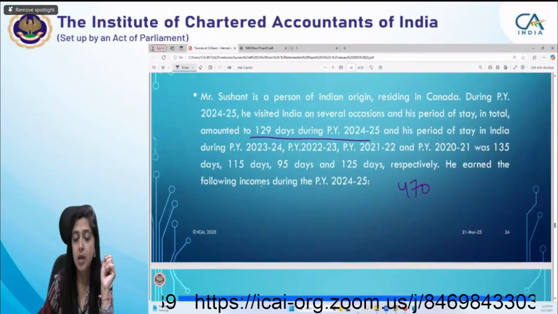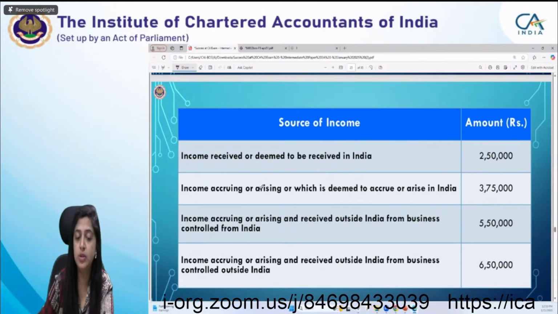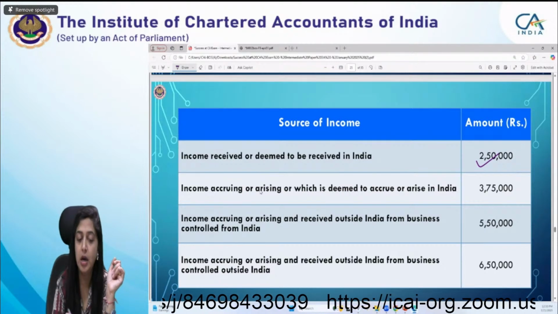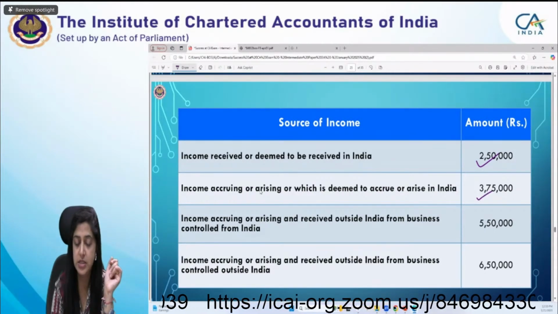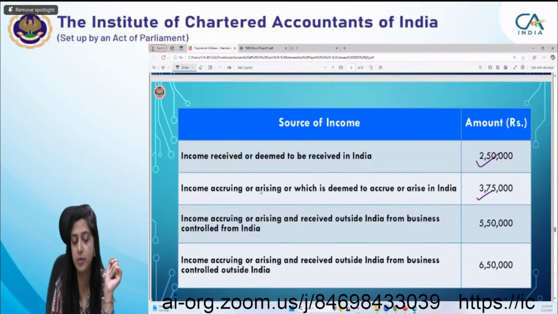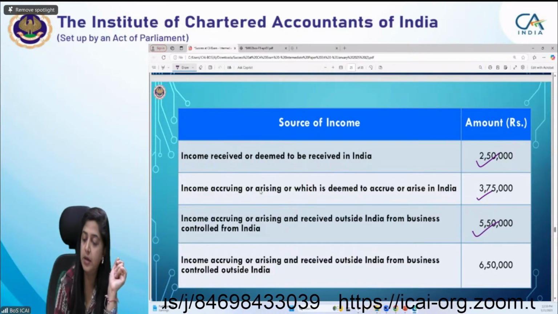Then his sources of income are income deemed to be received 2,50,000, accrue or arise in India 375, accrue or arise outside India from business controlled from India 550, outside India from business controlled outside India 650.